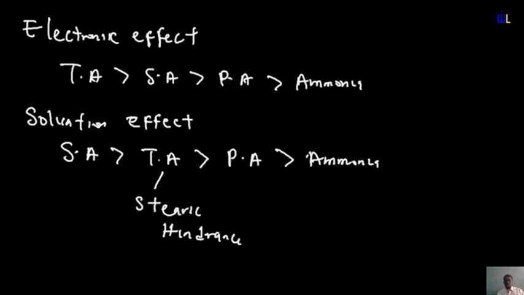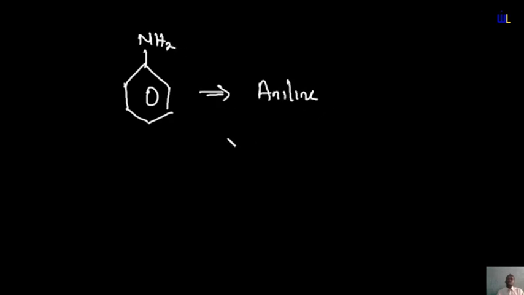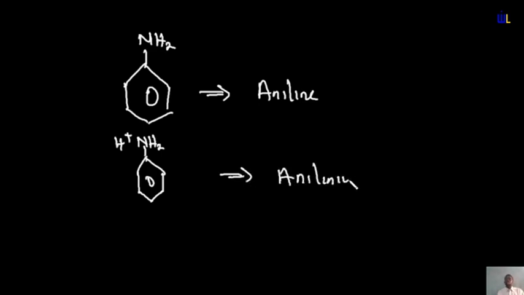Now, we did not include or discuss the aryl amines in this case, and I would like to talk about that. First of all, an aryl amine is basically an amine that is formed by attaching an amine group to the benzene ring. And when you have a benzene ring attached to amine, this is what we refer to as aniline. The implication is that if it forms a cation by attaching itself to a hydrogen cation, it is going to be referred to as an anilinium.